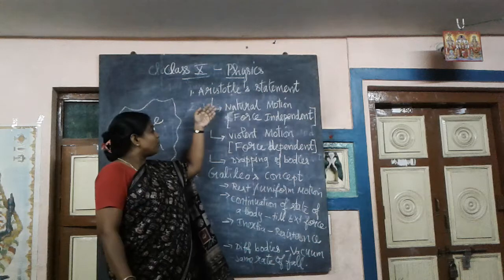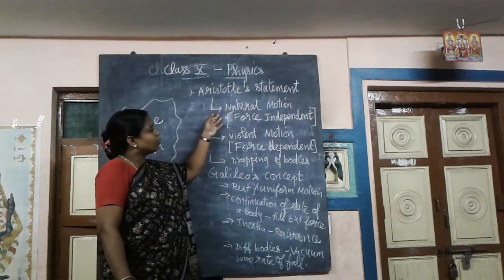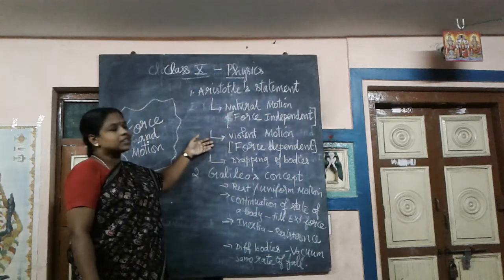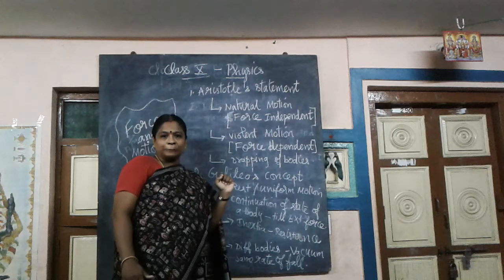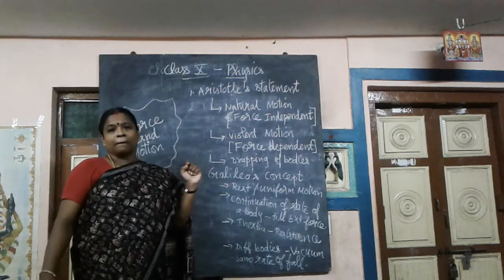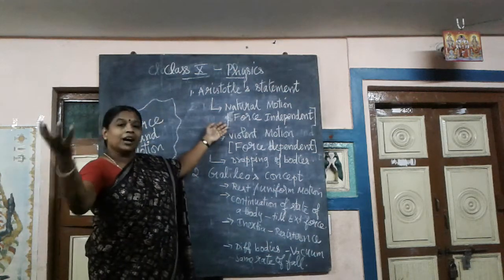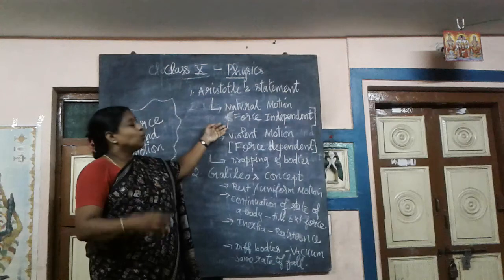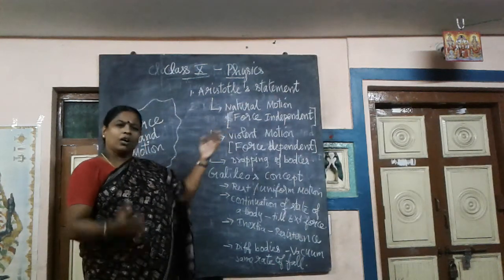Now he describes two types of motion. The first one is natural motion, and the second one is violent motion. What is natural motion? A body, if it is in motion, comes to rest without any influence of external force.